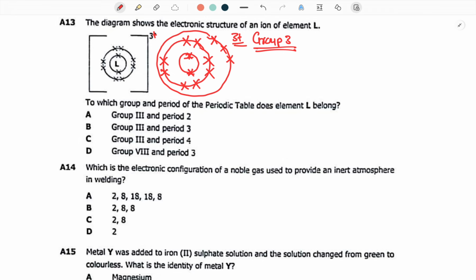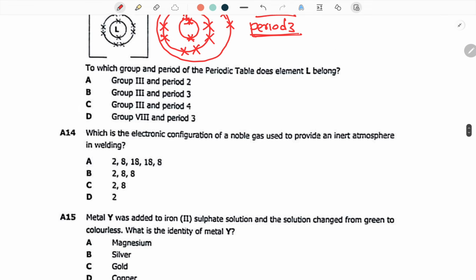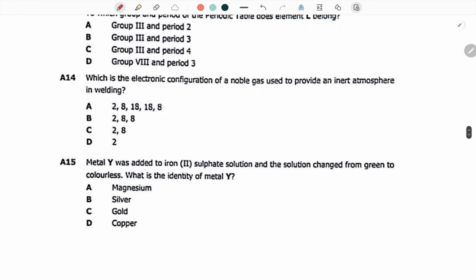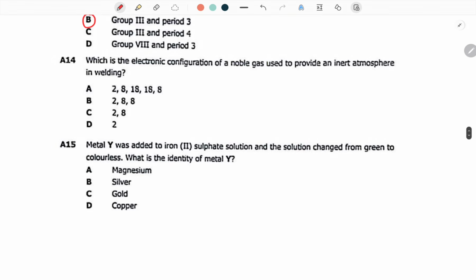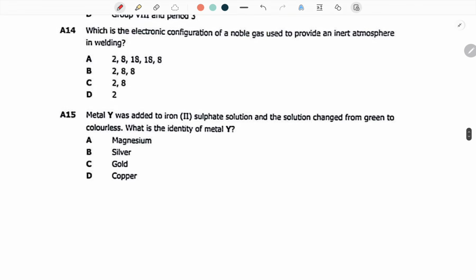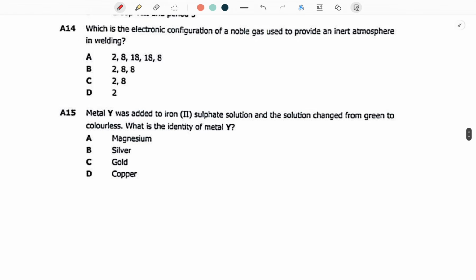Now, this is why I wanted you to see the concept. Because it has got 3 shells, the first shell, the second shell, and the third shell which you could not see, it is going to be in period 3. Simple. So group 3, period 3 is B. That's how you found B, if you found that question. Let's enjoy these questions, guys.